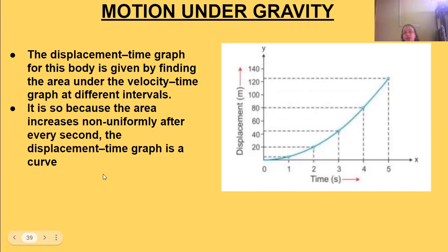Next is the displacement time graph for this body, which is given by finding the area under the velocity time graph at different intervals. It is so because the area increases non-uniformly. In the velocity time graph, the area was increasing uniformly, but here it will be a non-uniform increase for every second, and therefore it will be a curve.